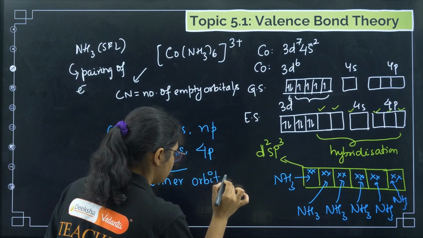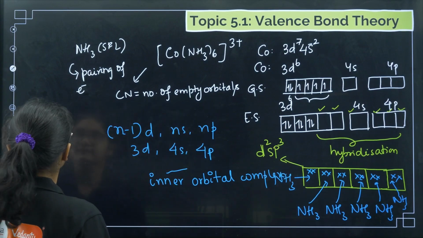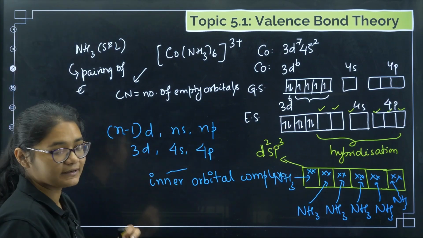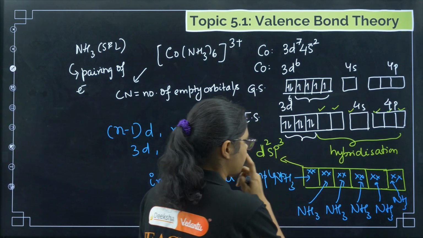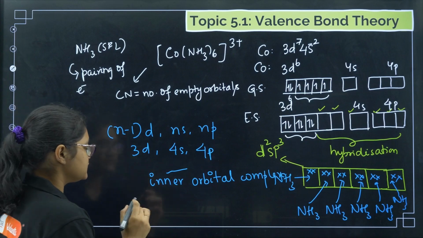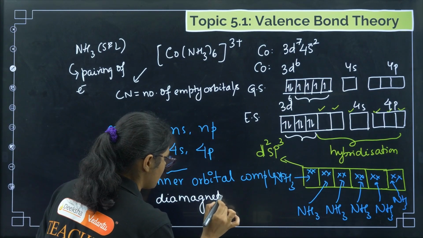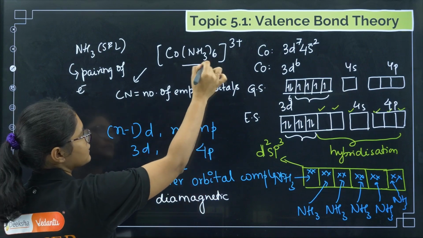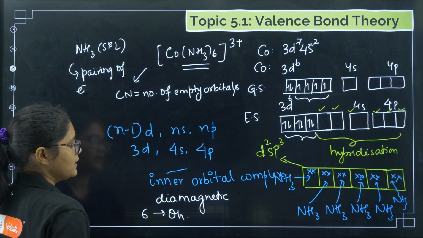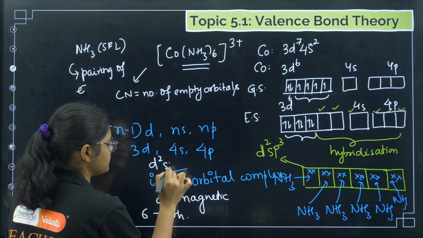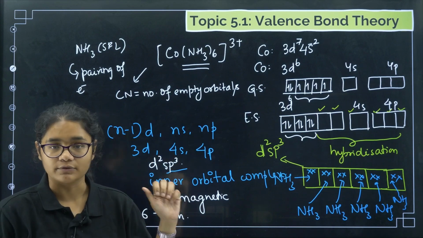Now talking about its magnetic behavior, there is no unpaired electron, so it is diamagnetic. For coordination number 6, we know the geometry is octahedral. Hybridization here is d2sp3. So these are the things that we can understand for this particular compound.